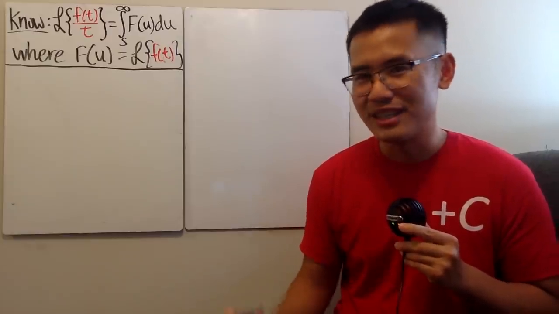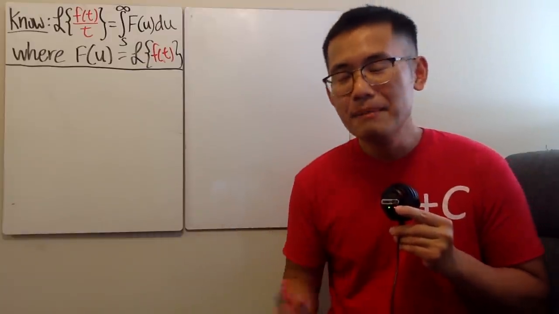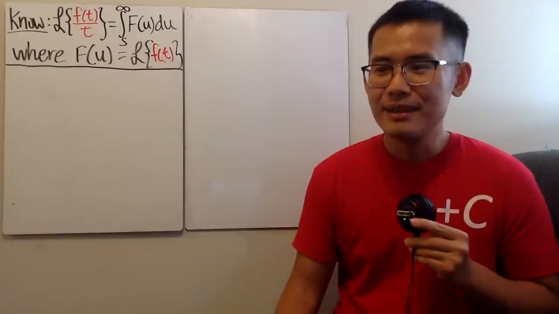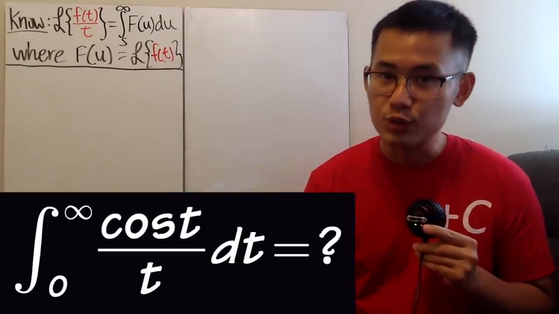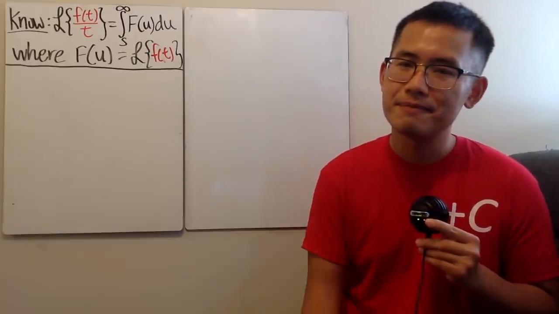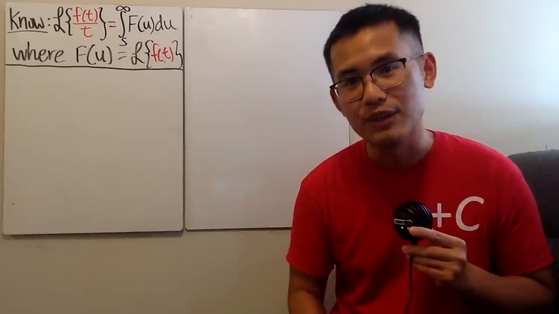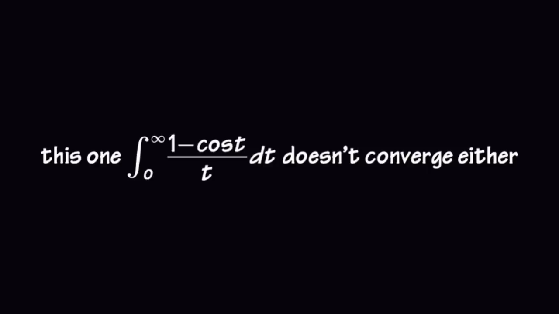But he ended up with a correct answer though, pi over 2. However, if you guys want to check that out, go ahead and do it. The link will be in the description for your convenience. But anyway, that was okay. But have you guys ever wondered, what if we have the integral going from 0 to infinity of cosine t over t instead? Unfortunately, I have to tell you, that integral does not converge. Sorry.